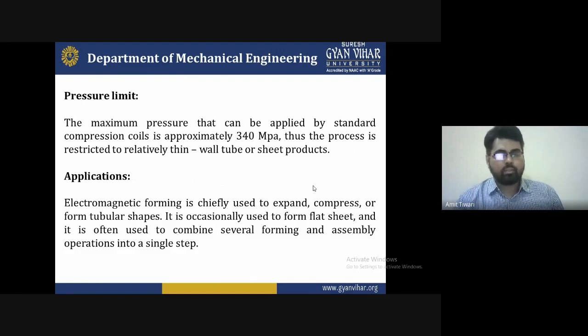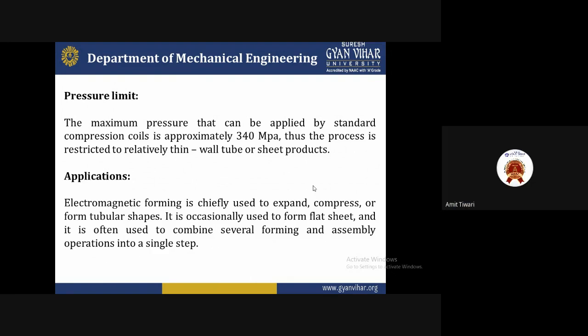So these are some benefits we get with magnetic forming. Magnetic forming is very useful. It is used to expand and compress tubes, it is occasionally used to form flat sheet, and it is often used to combine several forming and assembly operations into a single step, which reduces the material.